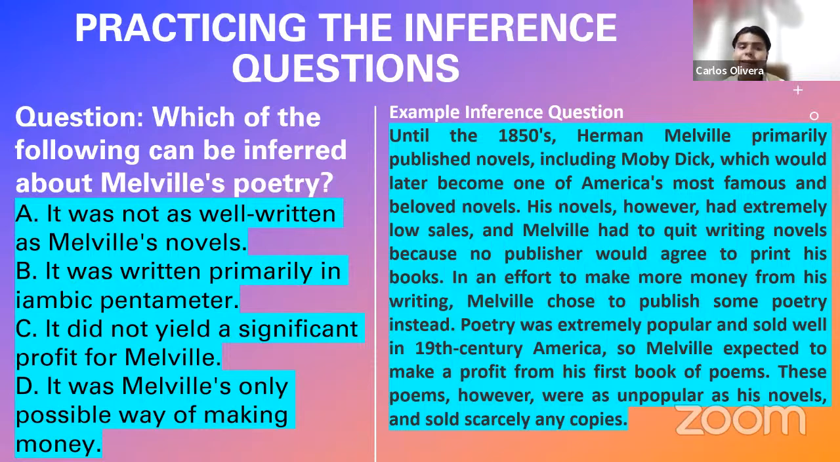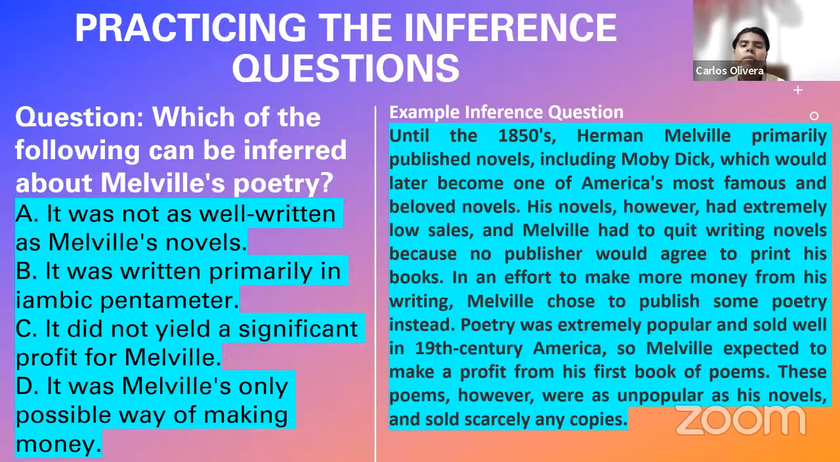Let me tell you, no, this is not the correct answer. And I'm going to explain to you why. The reason is because, dear students, there is not a single sentence, and you're going to agree with me here, I'm sure, there is not a single sentence in this reading passage, in this paragraph, that suggests to us that the quality of Melville's poetry was not as good as in Melville's novels. Not a single sentence, or if there is, tell me which one. What part of this paragraph tells us or suggests it?